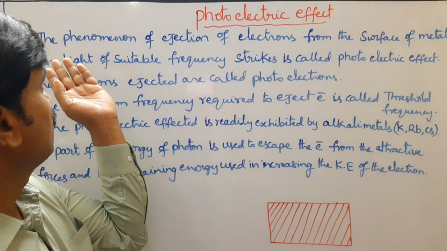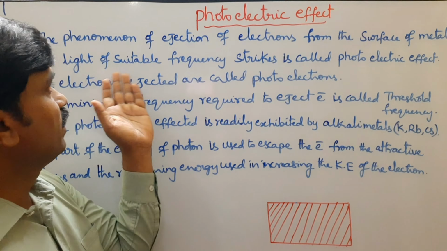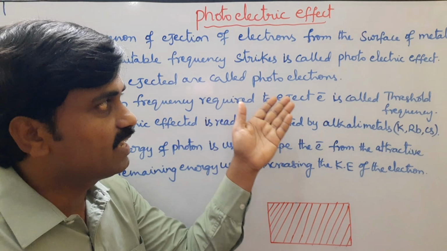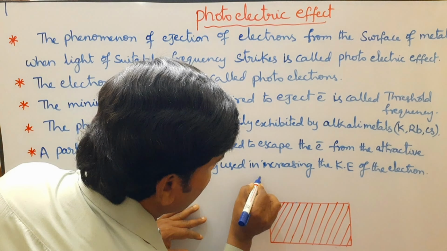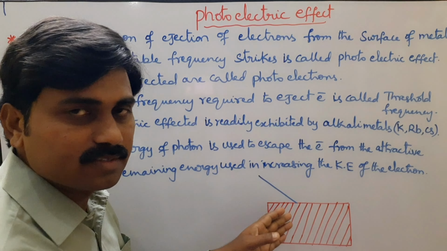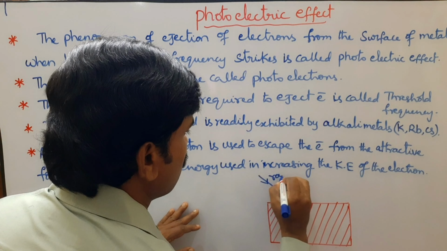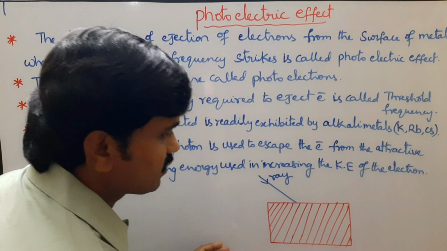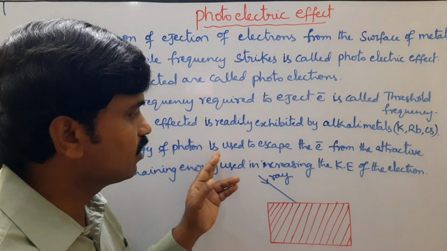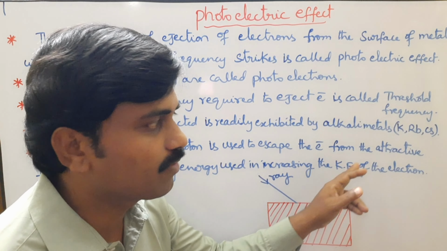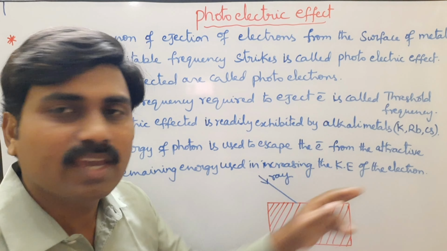Look at the first point again. The phenomenon of ejection of electrons from the surface of metal when light of suitable frequency strikes is called photoelectric effect. It means a beam of ray strikes on the metal surface. Now look at this point. A part of the energy of the photon is used to escape the electron from the attractive forces, and the remaining energy is used to increase the kinetic energy of the electron.